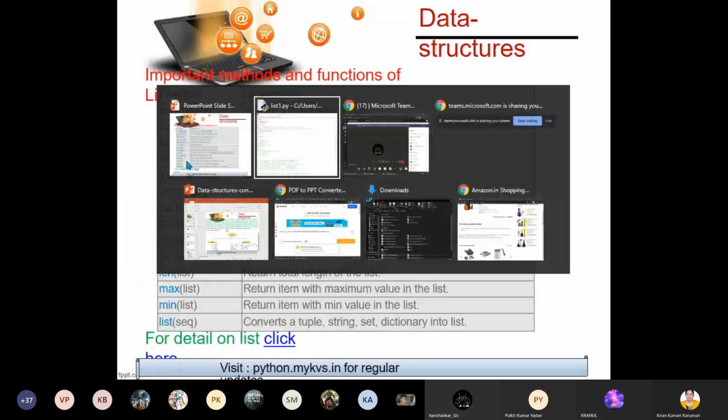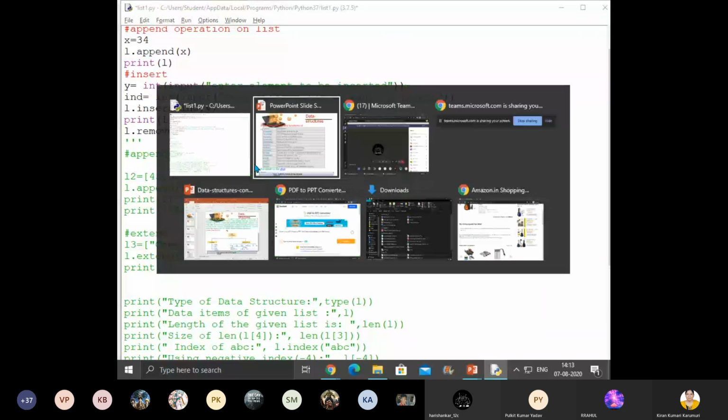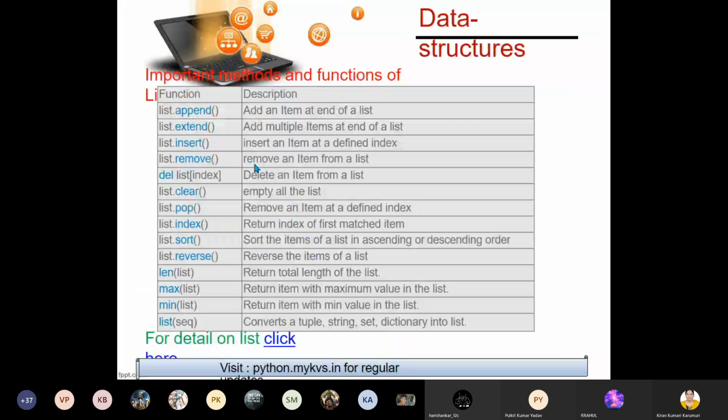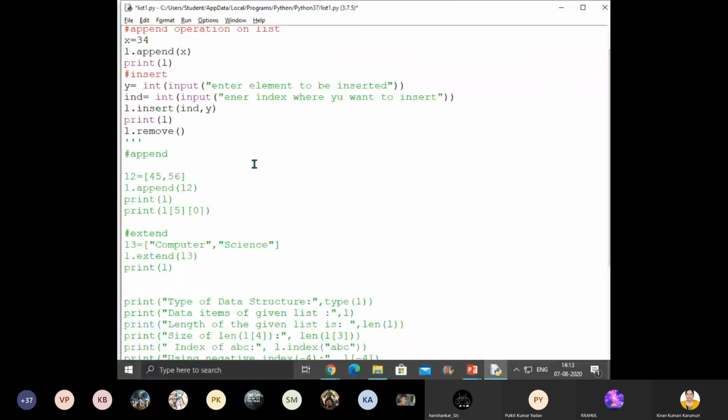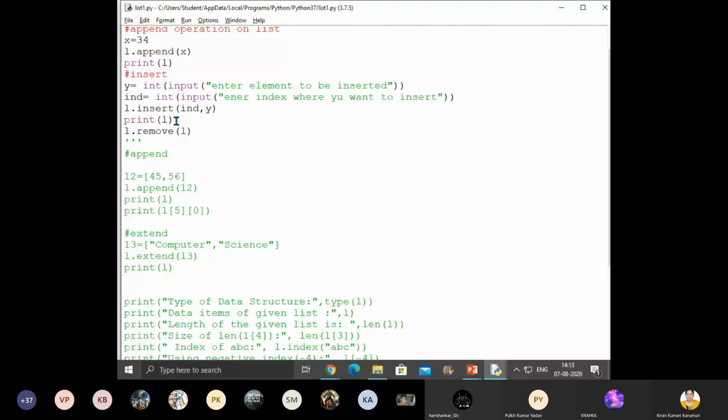So now let us remove: L dot remove. It removes an item from the list. What do you want to remove? Remove 1. Insertion is over, now I'm teaching you remove.